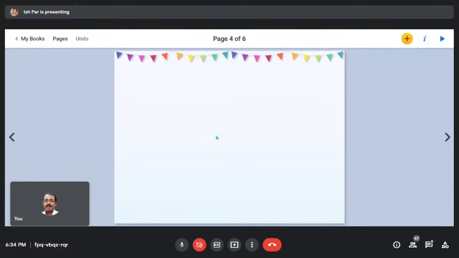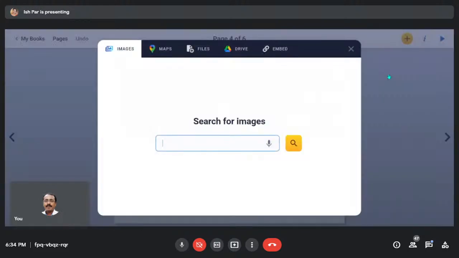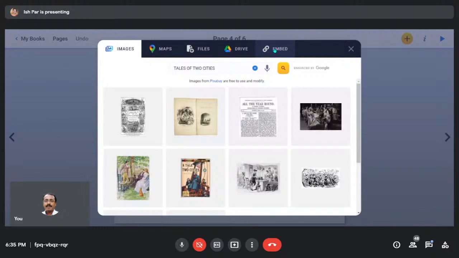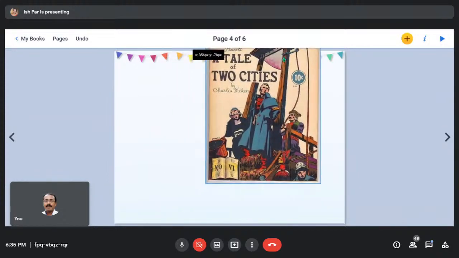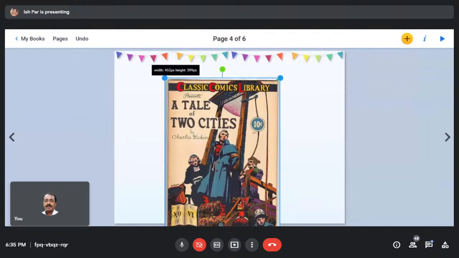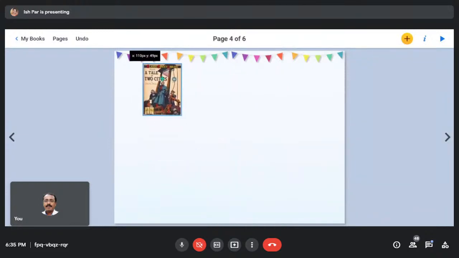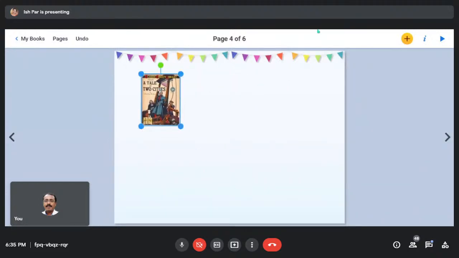If you want to add a book and its image to it, you need to click on this again, import image of Tale of Two Cities. Let's see if it is there, otherwise I have to search for embed. Tale of Two Cities, yes. Okay. This is how we will make our virtual library. So you can add a number of books and you can ask students to read them.